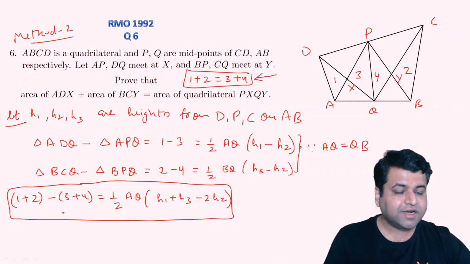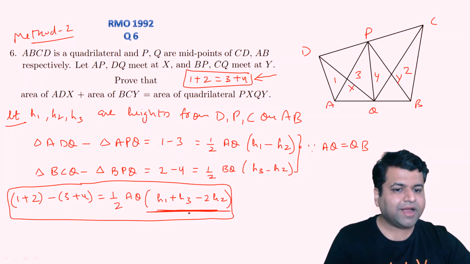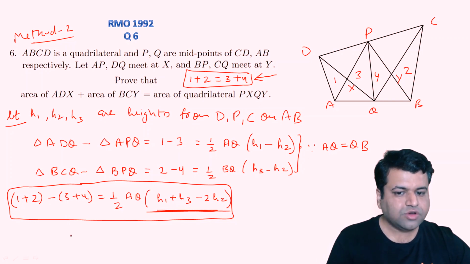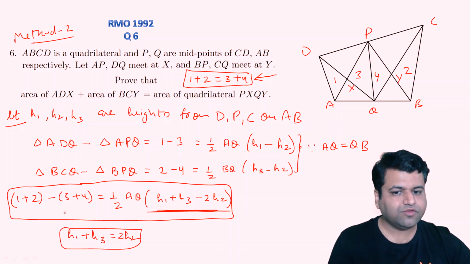That means the left hand side of this equation should be 0. So that clearly means we need to prove that this thing is 0. That is, H1 plus H3 minus 2H2 is 0. So if we are able to prove that H1 plus H3 is equal to 2H2, then I guess we are done. We can say that this result is proved. Now let's focus our entire energy to prove this result.